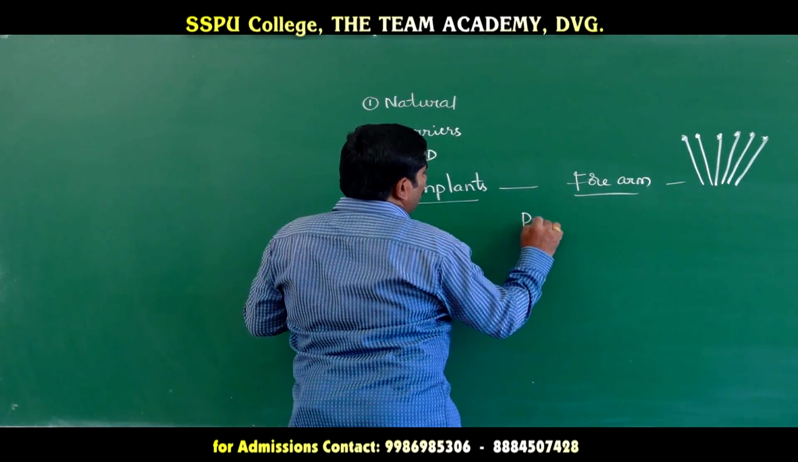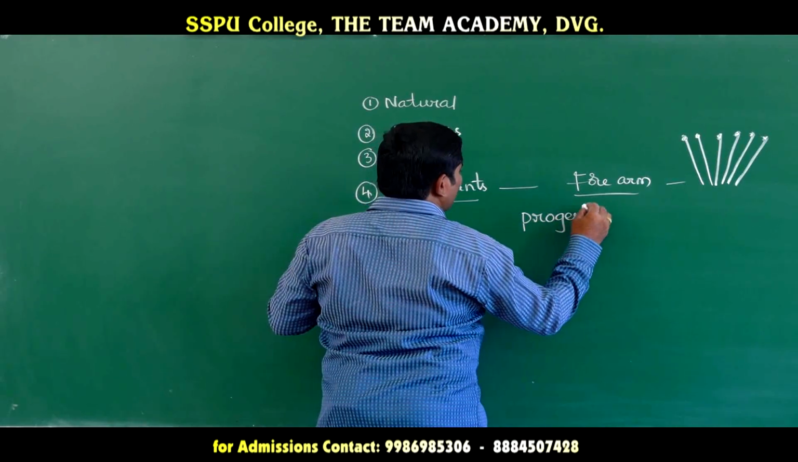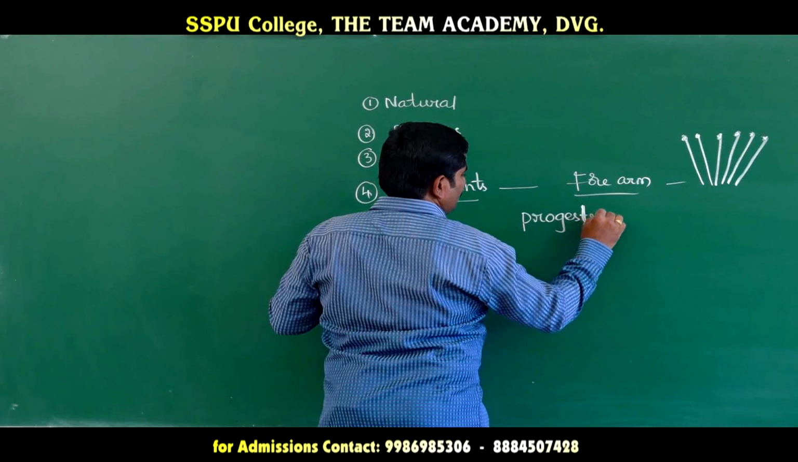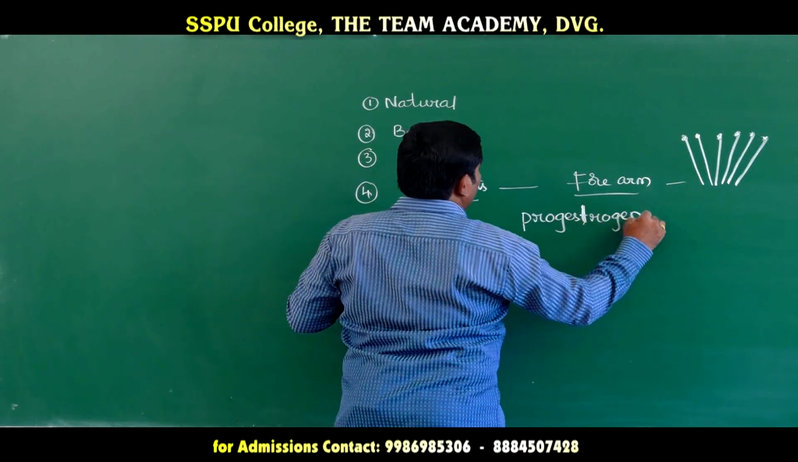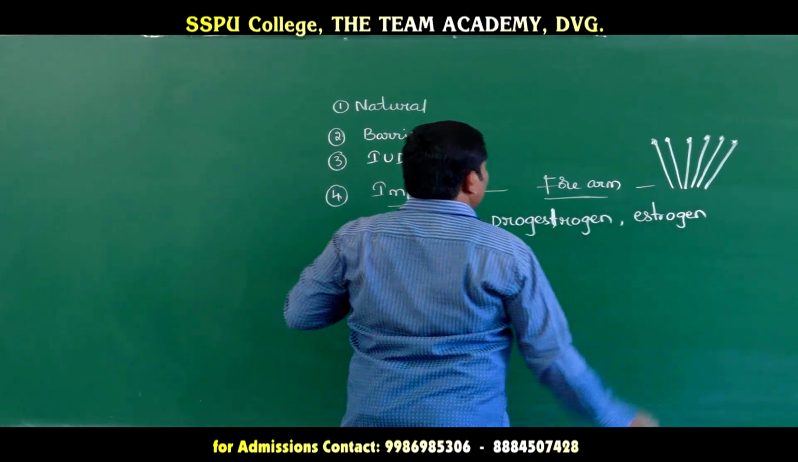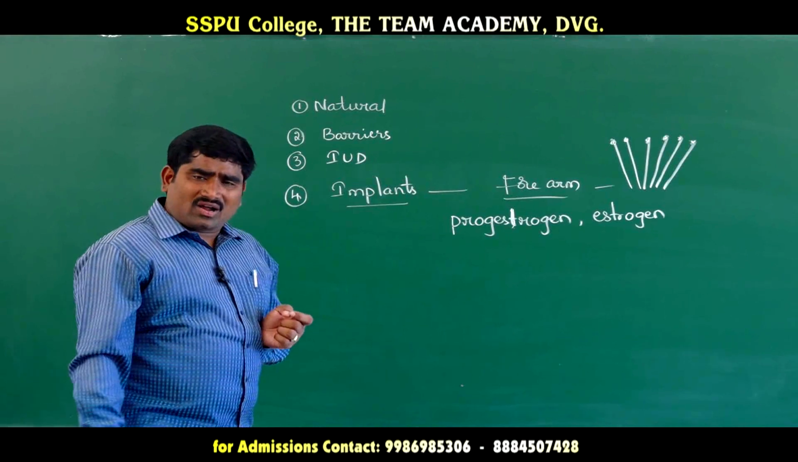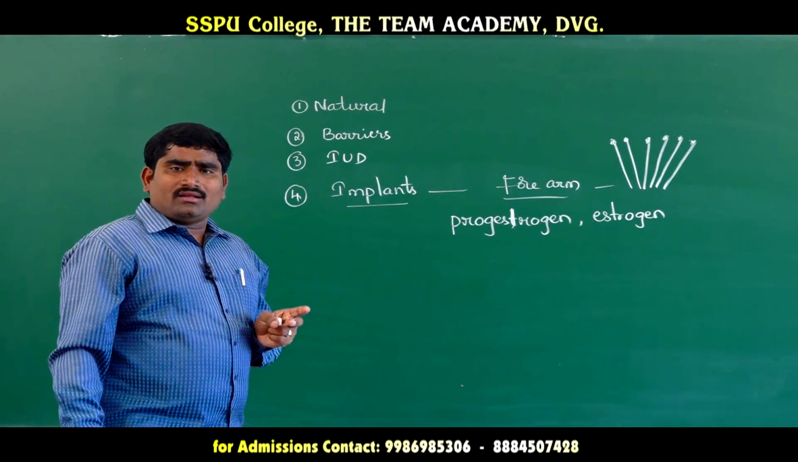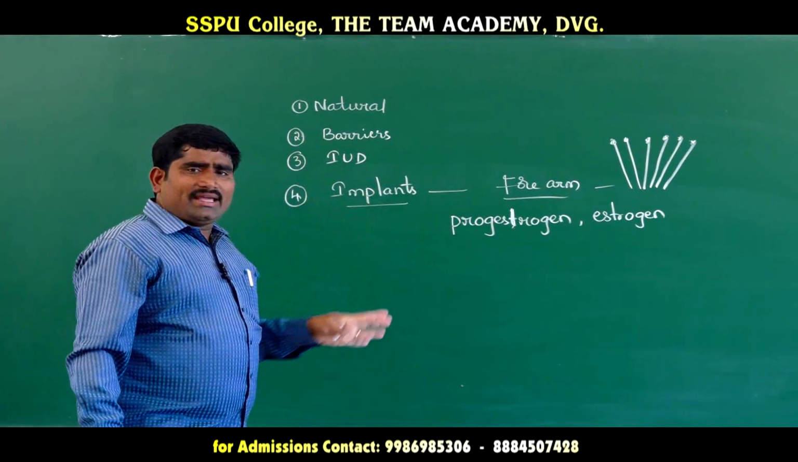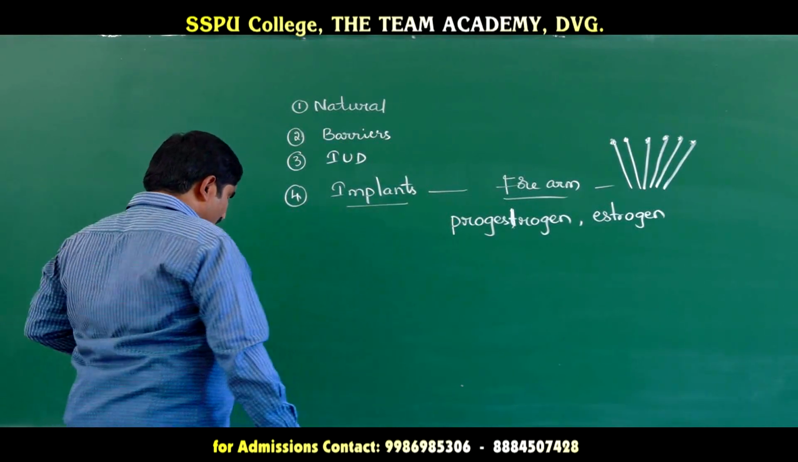These are made up of progesterone and estrogen. These implants release estrogen and progesterone in a large amount, so that ovulation and pregnancy will be prevented by these implants. So that is about implants.